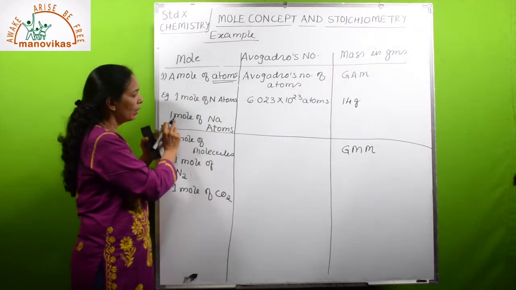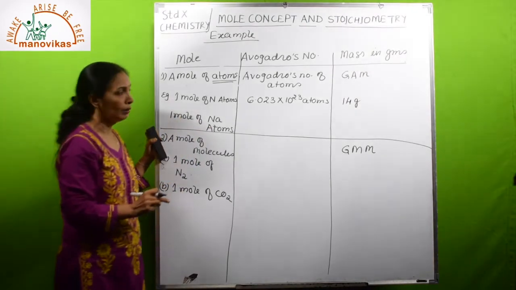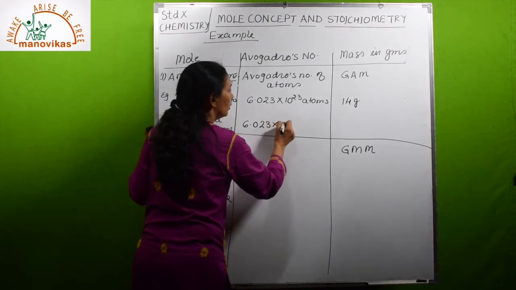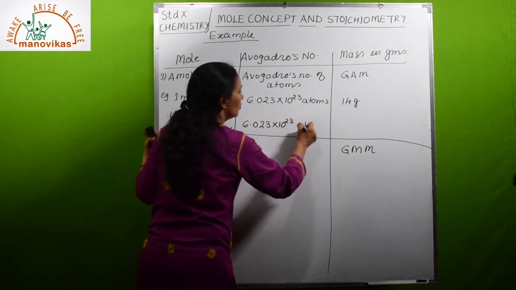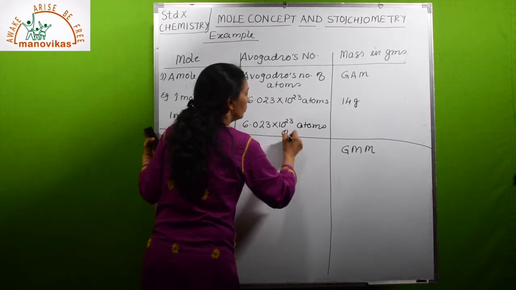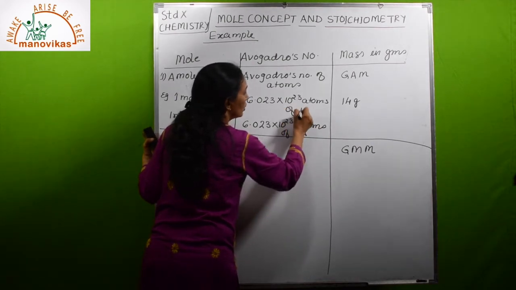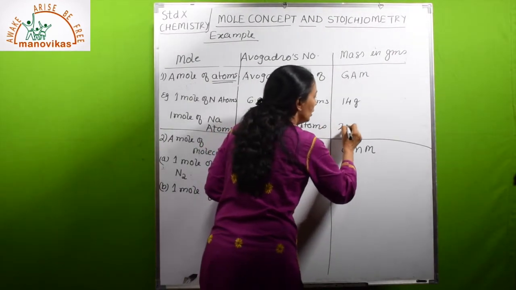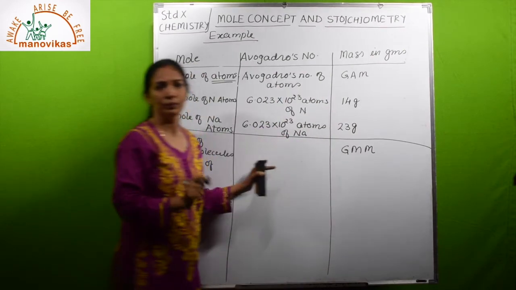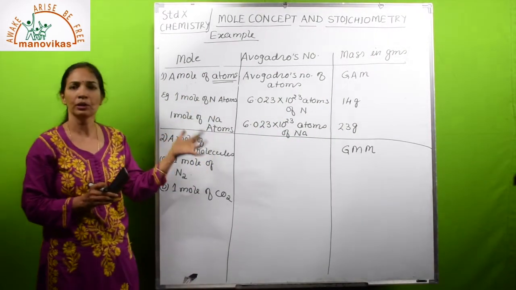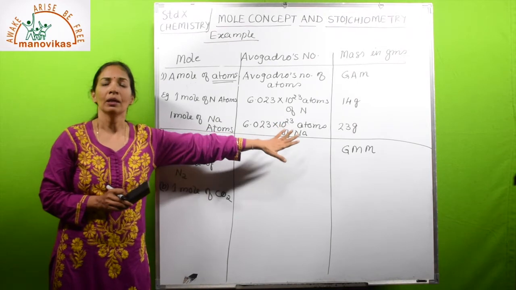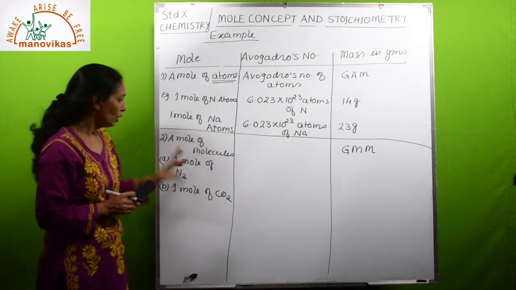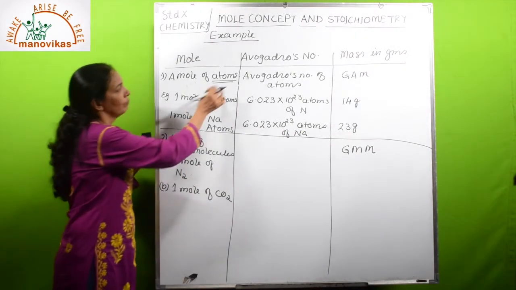If I say another example, 1 mole of sodium atoms, it will contain 6.023 into 10 to the power 23 atoms of sodium. So what will be the mass? The atomic mass of sodium is 23, so the gram atomic mass will be 23 grams.